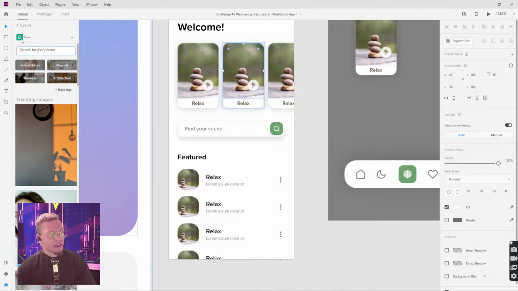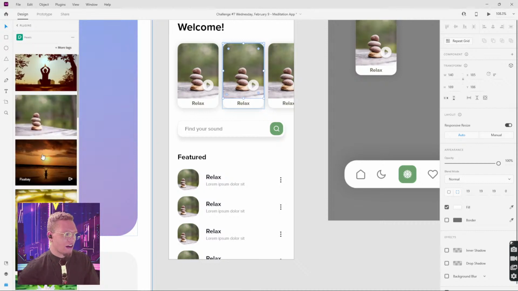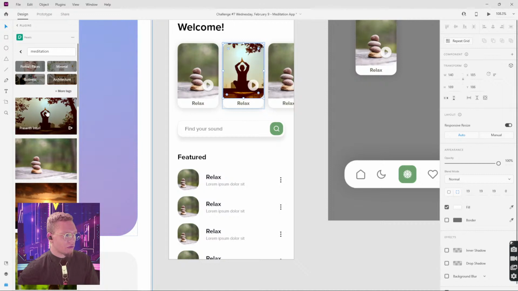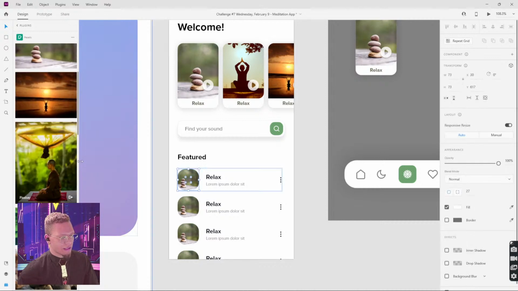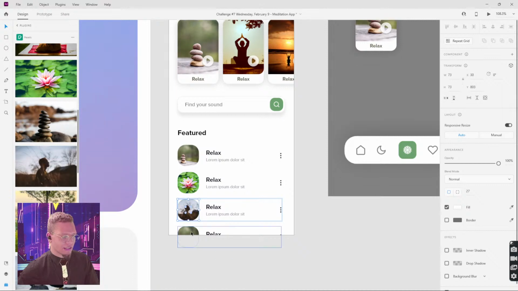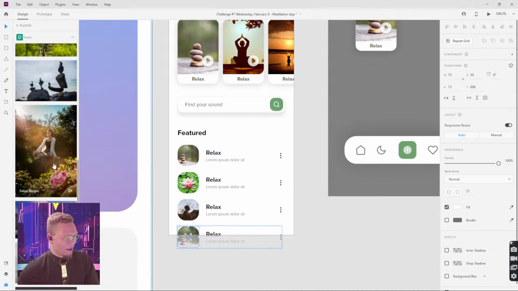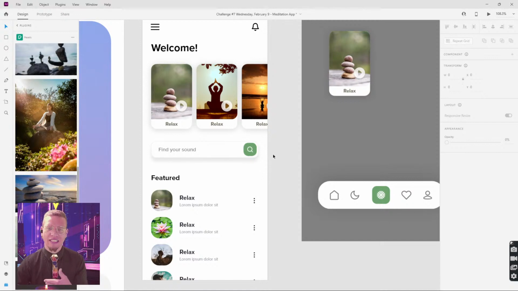I am going to select some of these. This plugin is Pexels, by the way. I am going to type in meditation, if I can spell correctly, boom, okay. And I get all of these photos. I'm selecting the photo I want to replace, and I'm just going to select the photo I want. So boom, I want to replace it with, we'll keep it with this. Boom. Boom, he looks nice and relaxed. He's out there with the grass. And boom. All right, so that's easy. We literally just pulled out everything. We got our new photos.